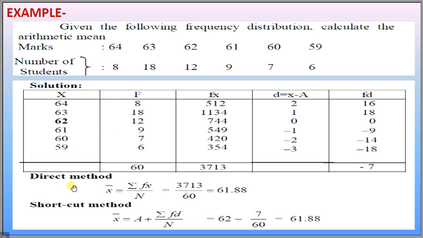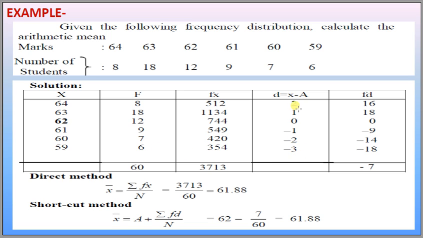Here we are giving the direct method and shortcut method as well. In shortcut method we subtract 62 from each of the observations. 64 minus 62 we get 2. 63 minus 62 we get 1. 62 minus 62 we get 0. 61 minus 62 we get minus 1. 60 minus 62 we get minus 2, and 59 minus 62 we get minus 3.